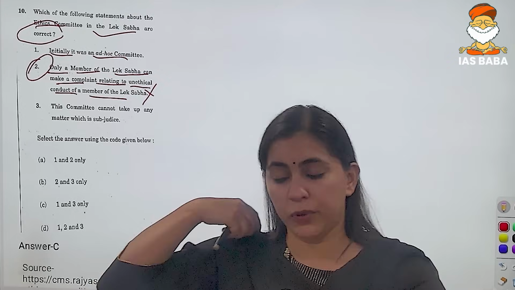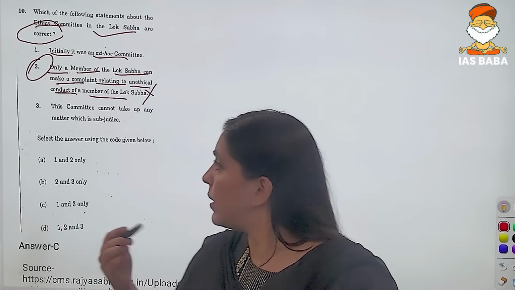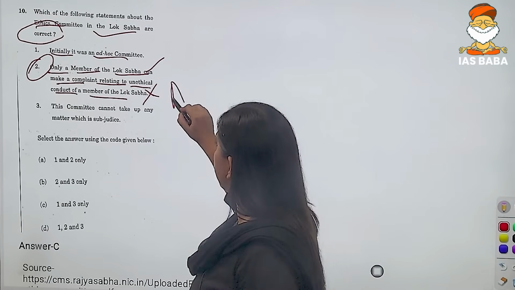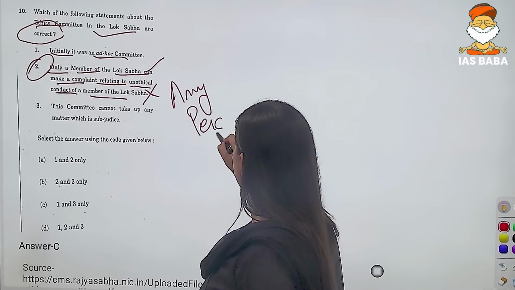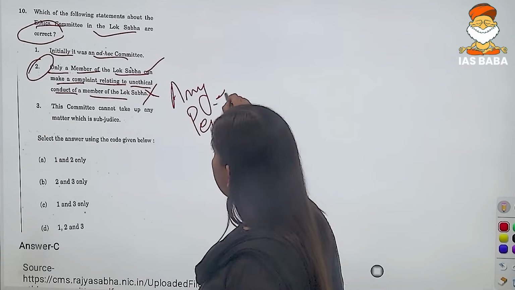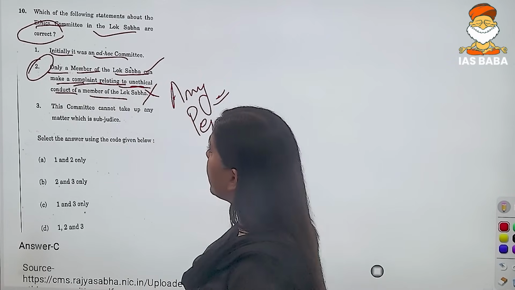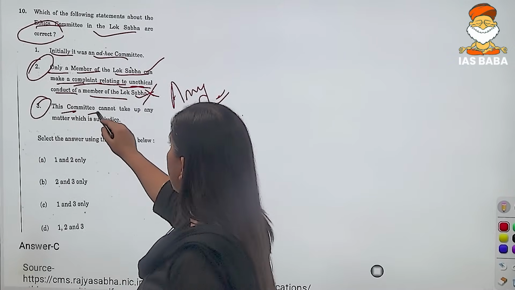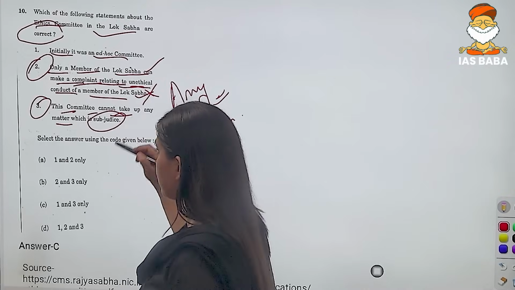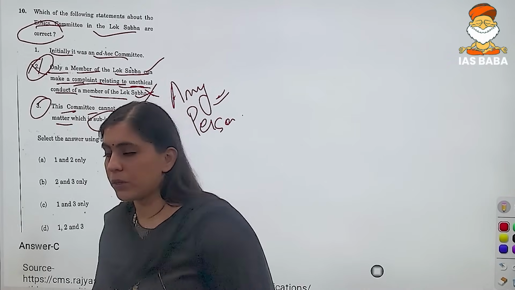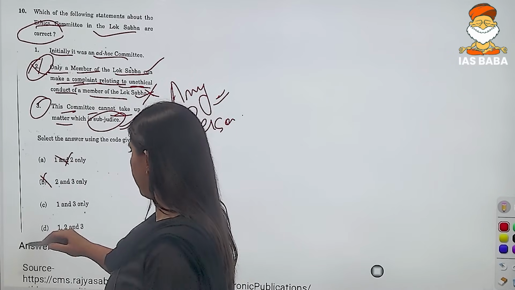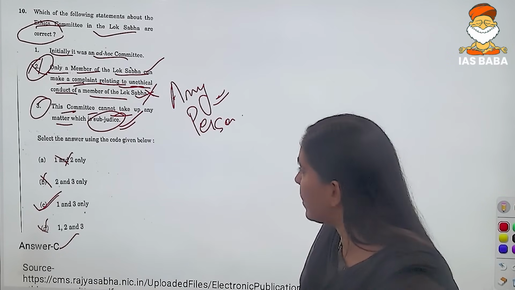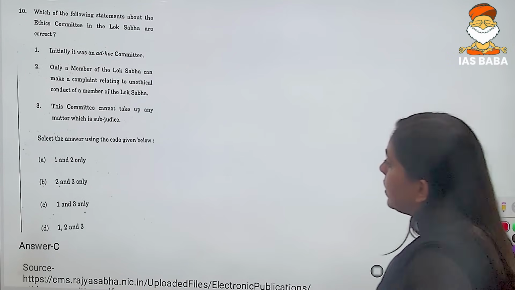If you have used your common sense in the examination, that only a member of Lok Sabha can make a complaint, the answer is wrong. Any person other than a member can make a complaint relating to unethical conduct of a member of the Lok Sabha. Then we have the third statement, that this committee cannot take up any matter which is sub judice. This is also correct. So statement number 2 is incorrect. So the correct answer would be option number C, that is 1 and 3. Right? So now let us move towards the next question.